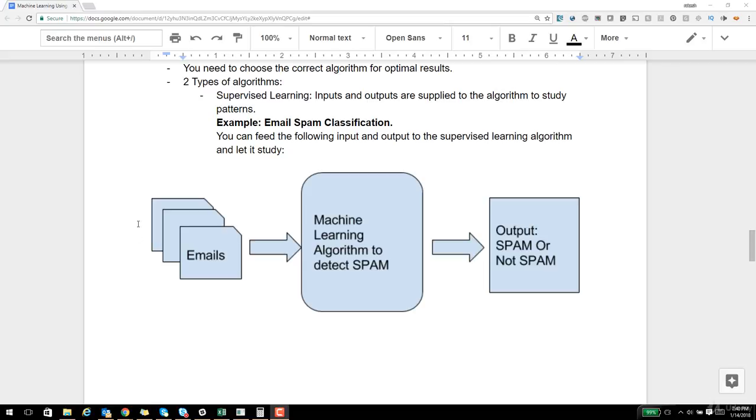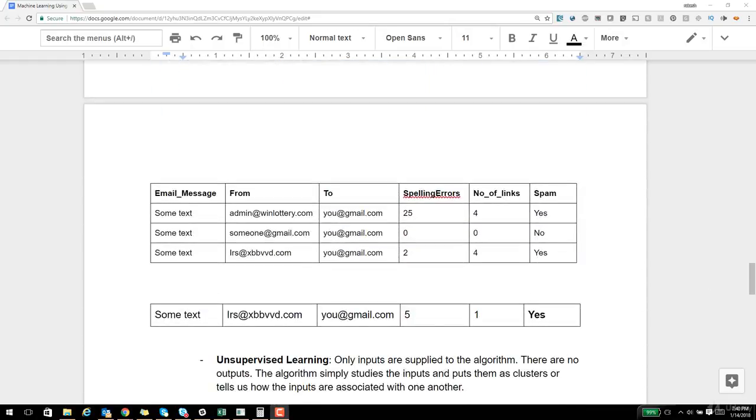So you can feed the following input, that is emails, into the supervised learning algorithm and let it study. So let us say this is your input. This is where the overall trick of domain knowledge and using correct input data comes into play. Your input, if you think about it, is just a simple text message, an email message.